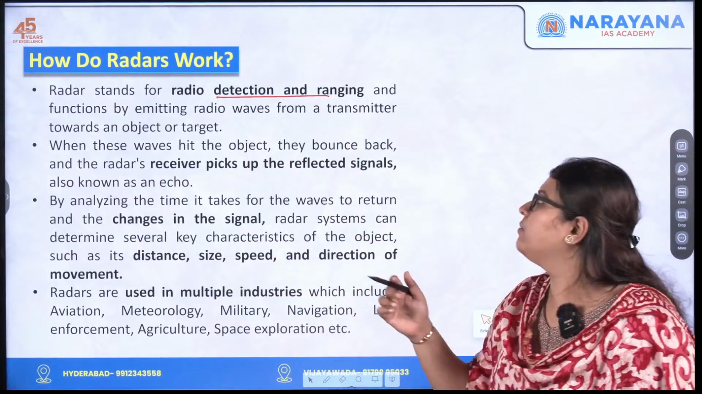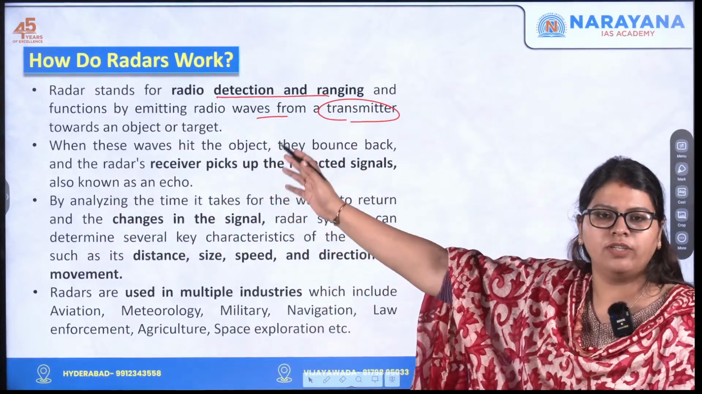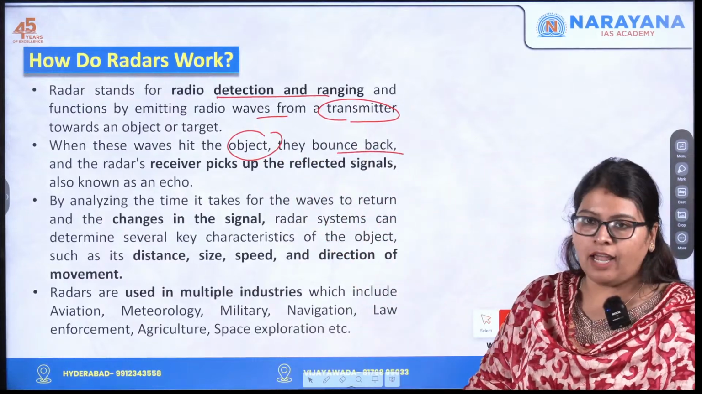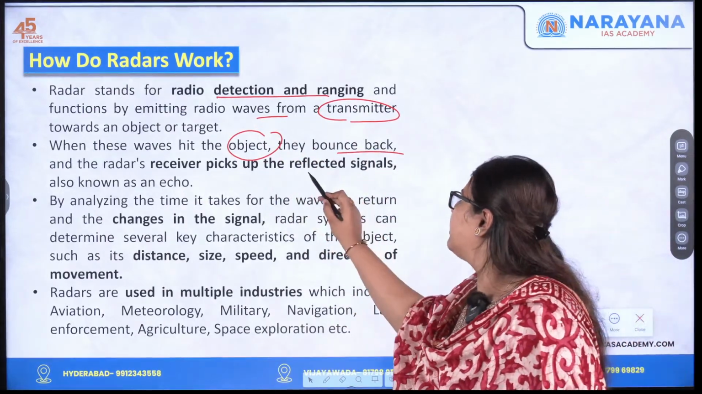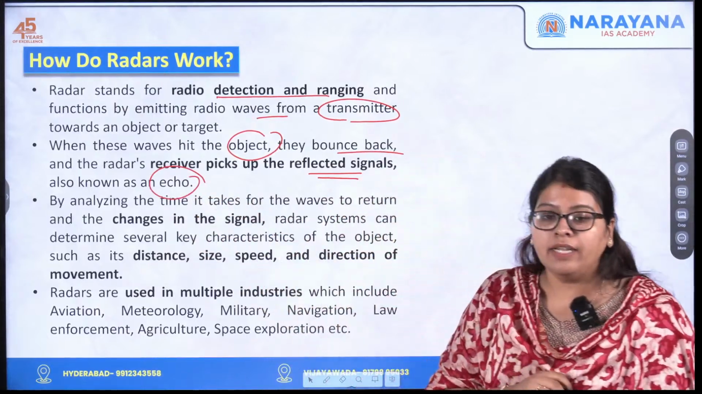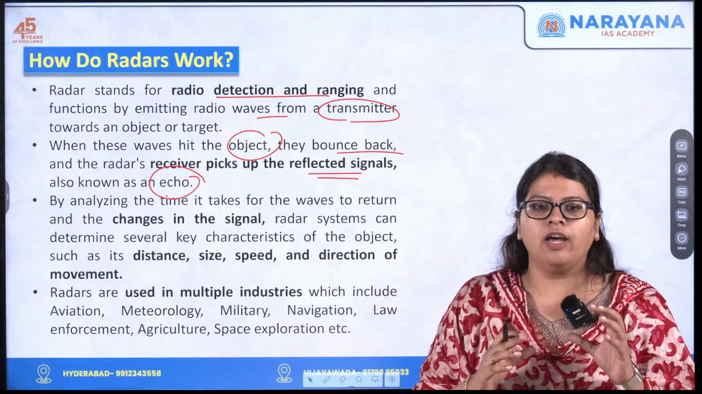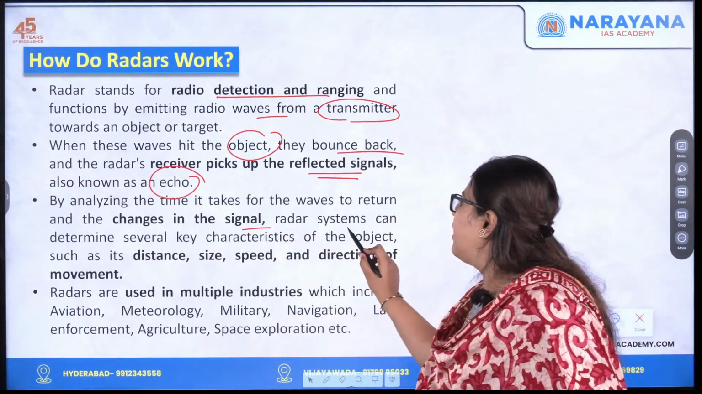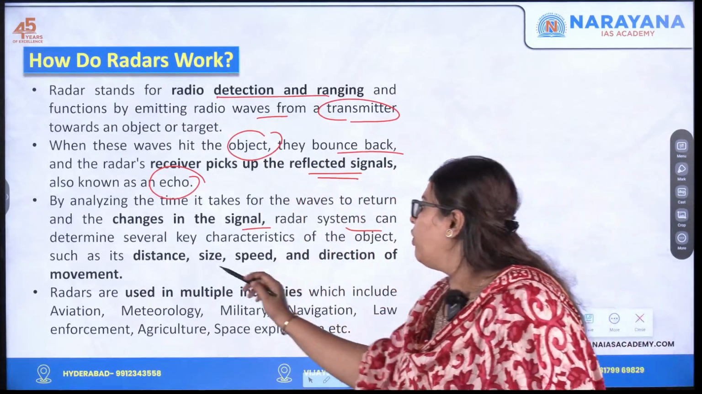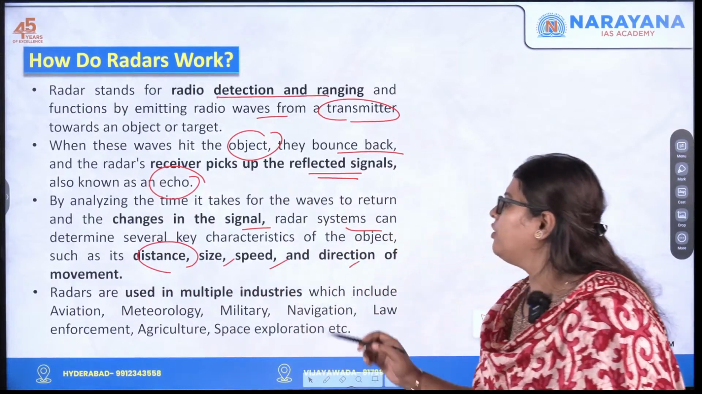It functions by emitting radio waves. We saw a transmitter, and the waves go towards an object or the target, and when the waves hit the object, they bounce back. The receiver picks up the reflected signals, and this is also called the echo. By analyzing the time it takes for a wave to return and the changes in the signal, radar systems can determine several key characteristics of the object: the distance at which the object is, its size, its speed, the direction of movement, etc.